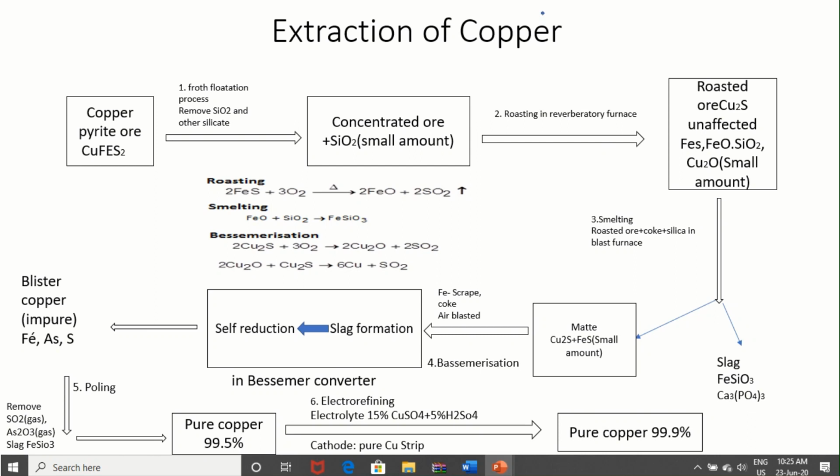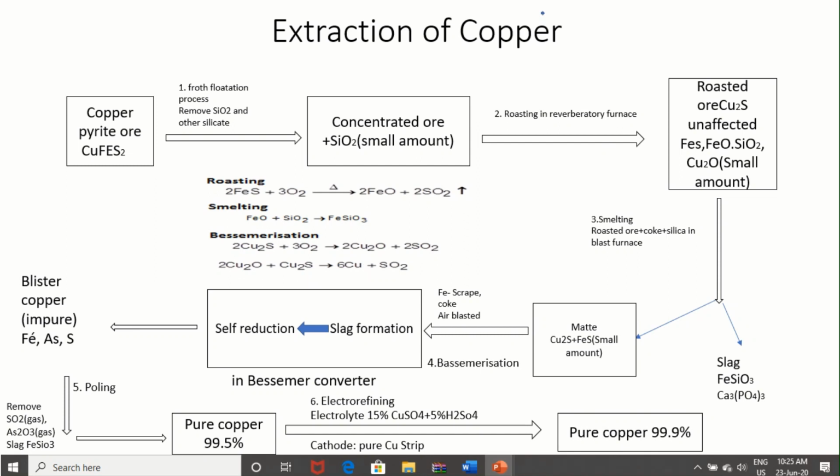Cu2O and Cu2S after heating self-reduce and convert into copper. You can see it in the above reaction. In Bessemerization, initially Cu2S is converted into Cu2O but not all of it. Cu2O plus Cu2S will convert into Cu plus SO2.